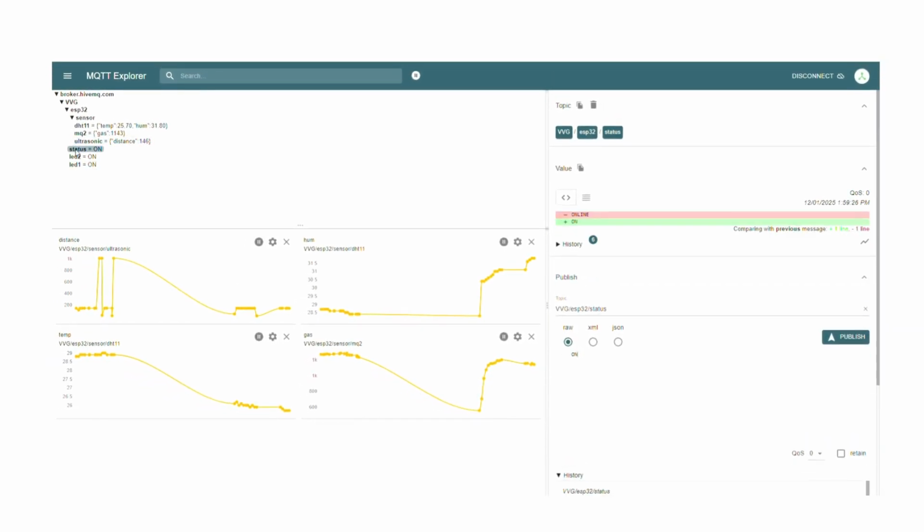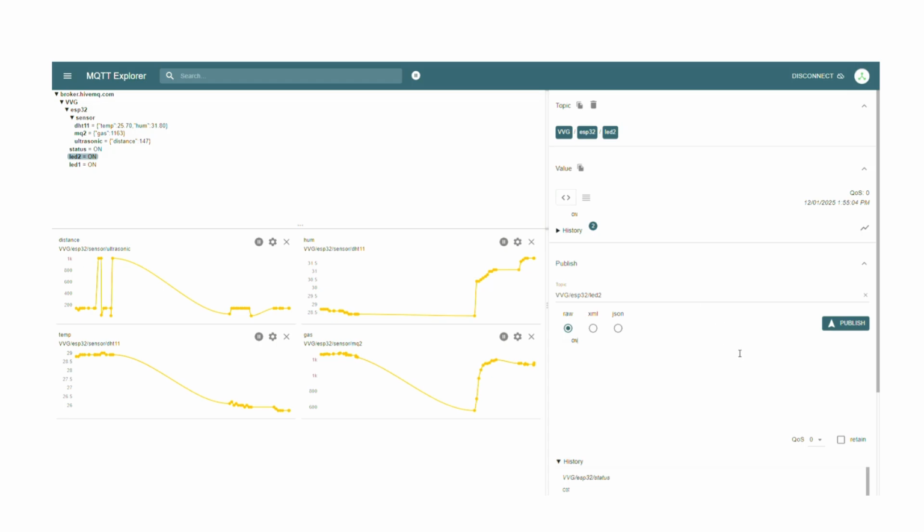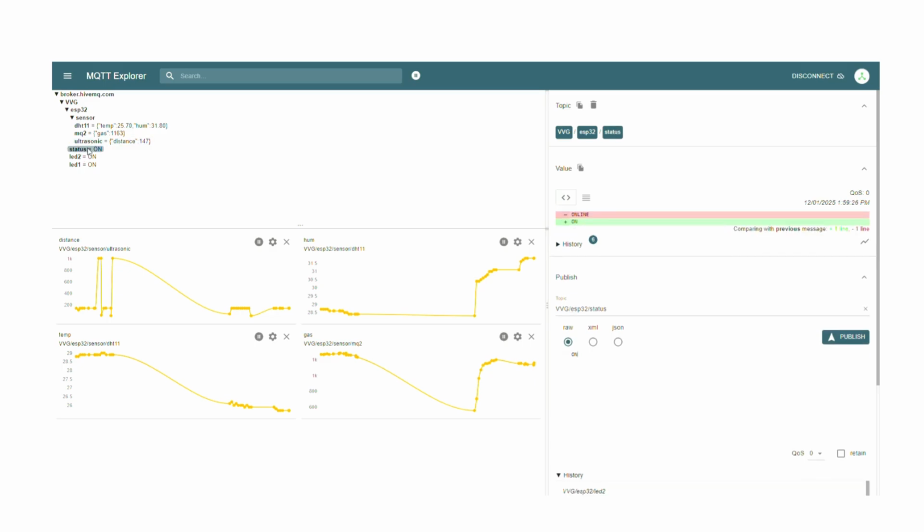Now we'll try to understand the status message. At present, you can see that the status is on. Now at my end, I will try to disconnect the ESP32. Once the ESP32 is disconnected, the status will change from on to off, and we can visualize it on the screen itself. You can now see that the status has become offline.